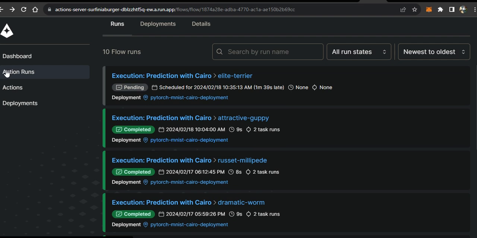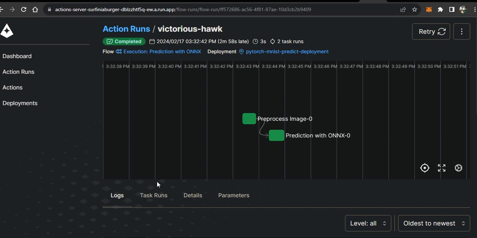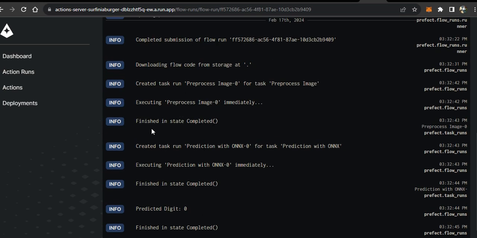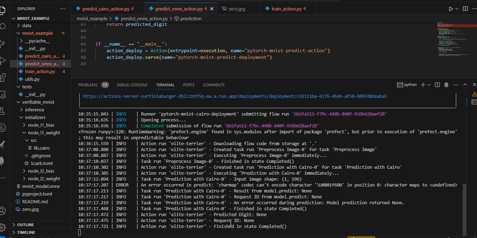Yes, for the one for ONNX, the one that we completed, it was able to predict the digit as 0. So that's my process. And the one we are running, oh, it is even finished. It's completed.